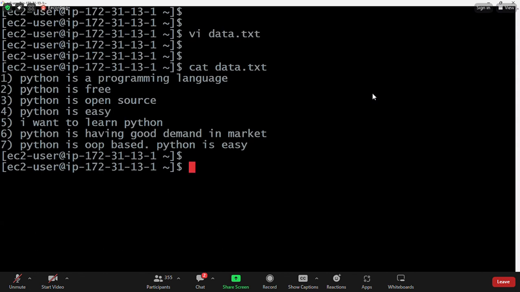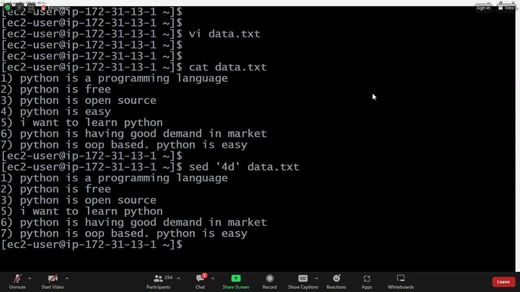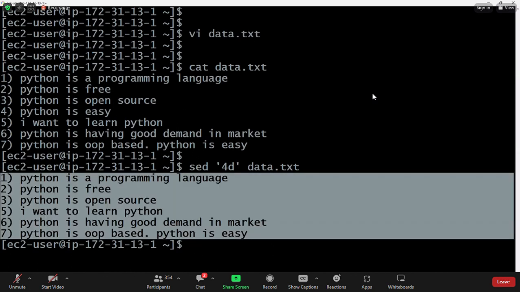Now I want to delete the fourth line in the file. So let us see how to delete the fourth line. The sed command 4d deletes the fourth line in data.txt. Now you see the fourth line is not printing. The fourth line is going to be deleted.